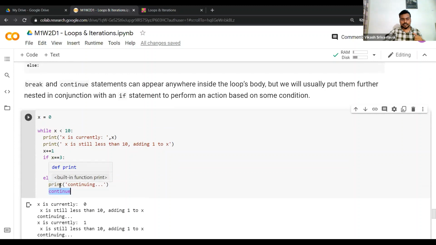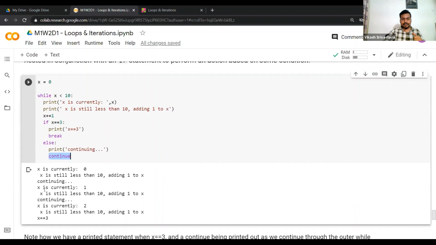In the second iteration x is currently 1, x is less than 10, and it prints the same thing. Now what happens after the third iteration? When x is actually equal to 3, the if condition will be satisfied, which means whatever is written within the if block will be executed.